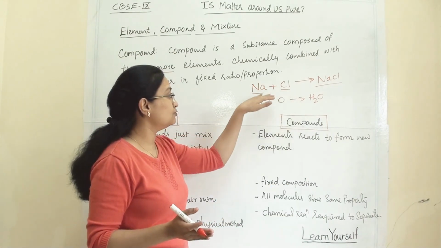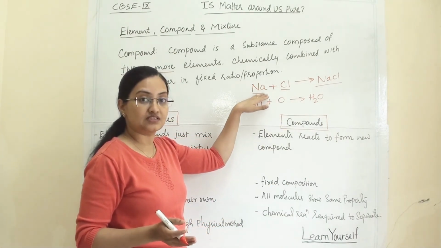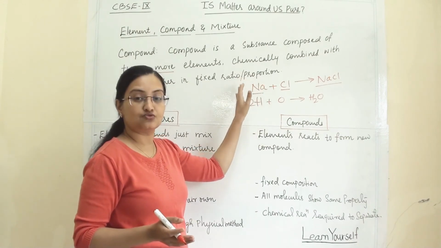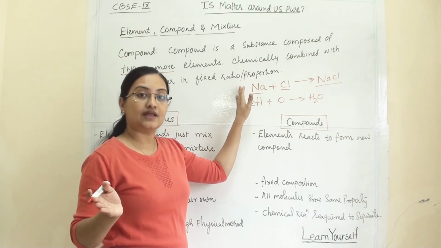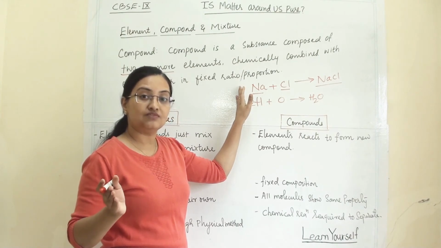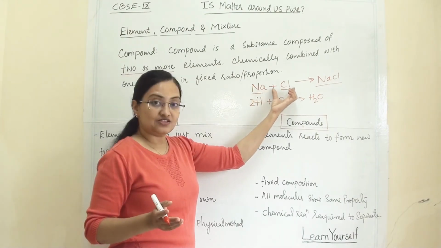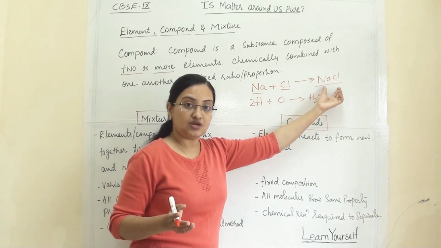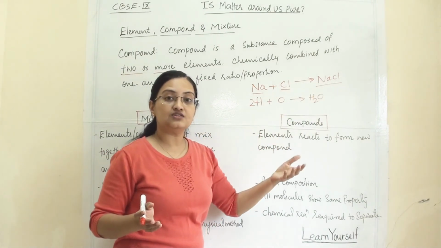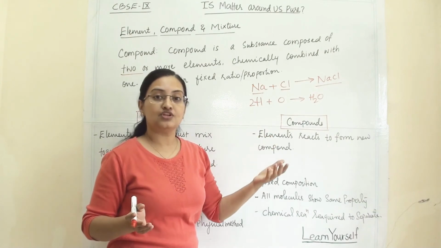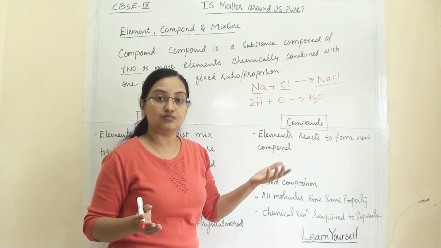It has nothing to do with the earlier elements. Sodium, when it comes in contact with water, starts burning. But when sodium attaches with chlorine, it gives us sodium chloride, which dissolves well in water and is also edible.